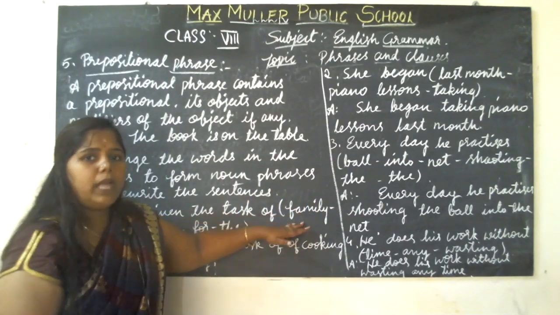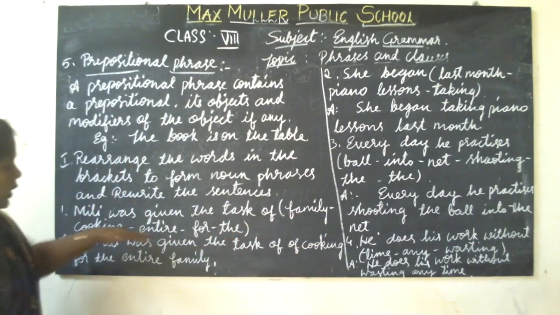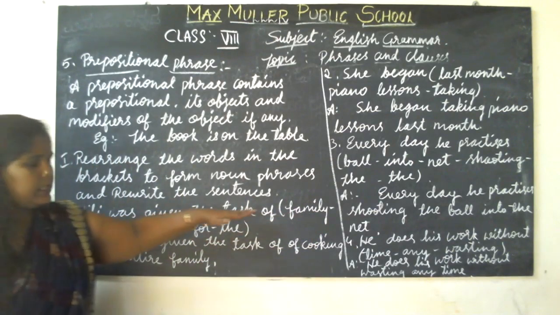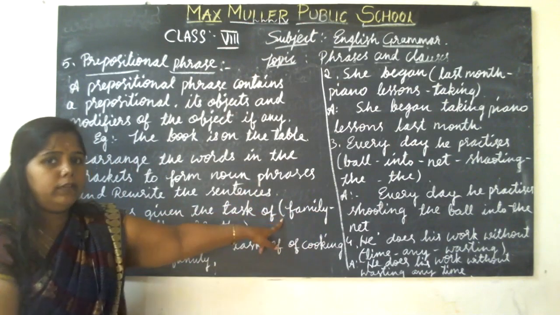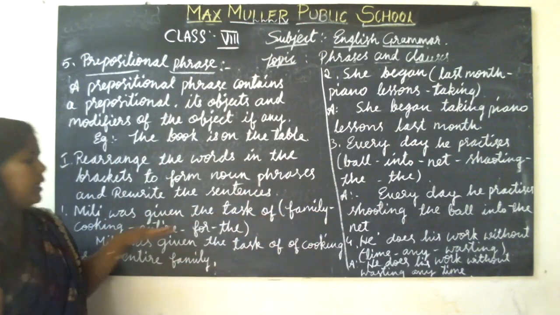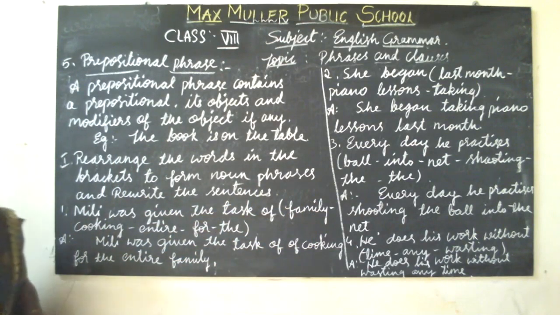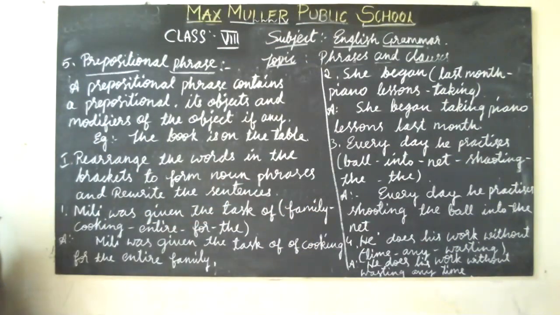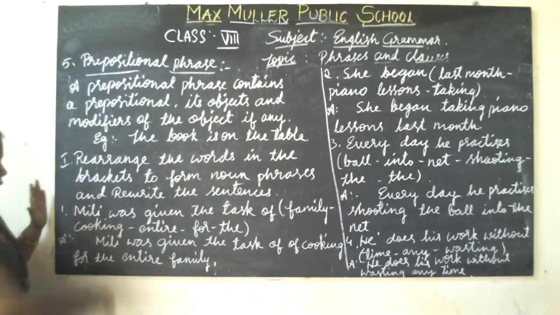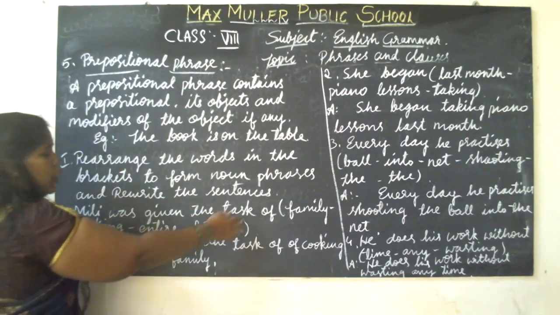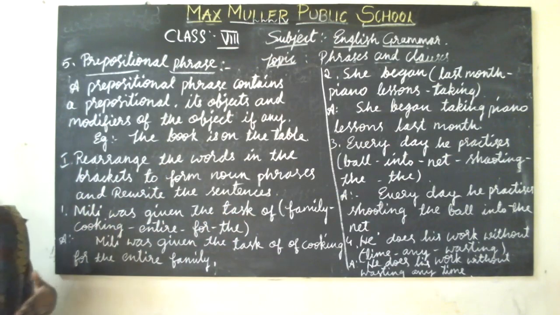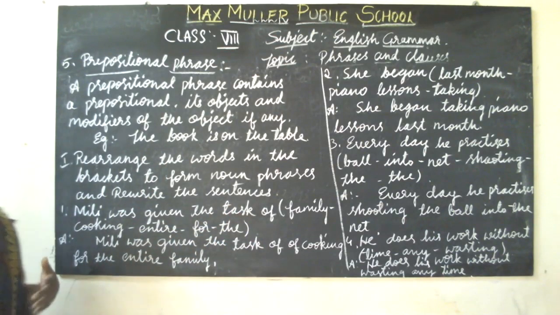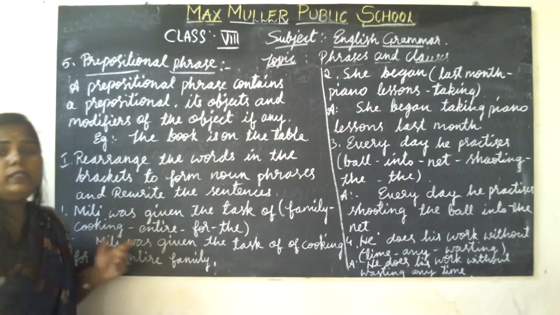What they have given in the bracket is: family, cooking, entire, for the. So here, Millie was given the task of, and in the bracket these are the clues. We have to make a sentence by forming noun phrases. The half sentence that is given, we have to take as it is. After that, what they have given in the bracket, we use to make the complete sense of the sentence.